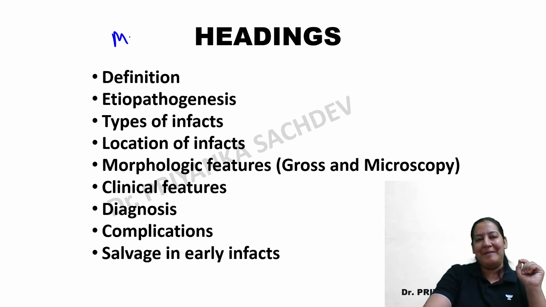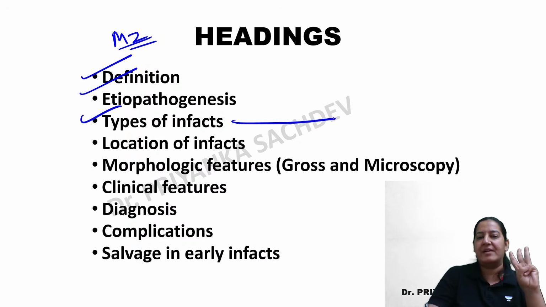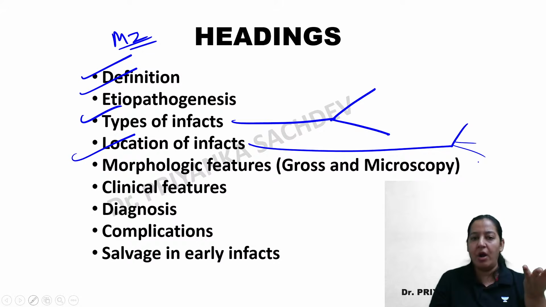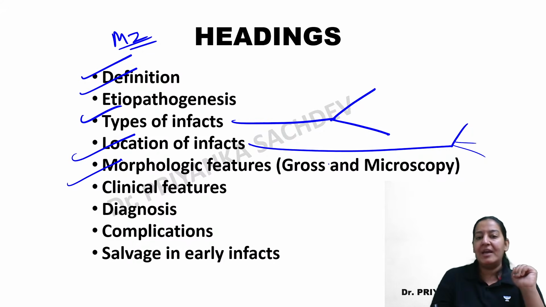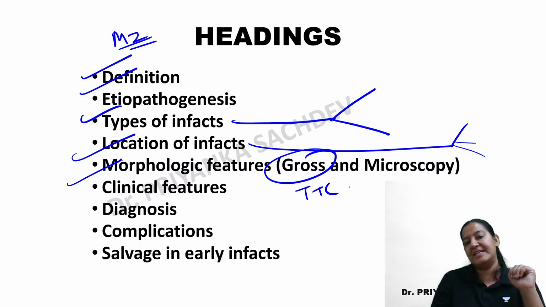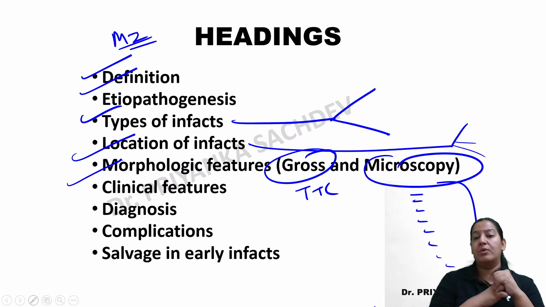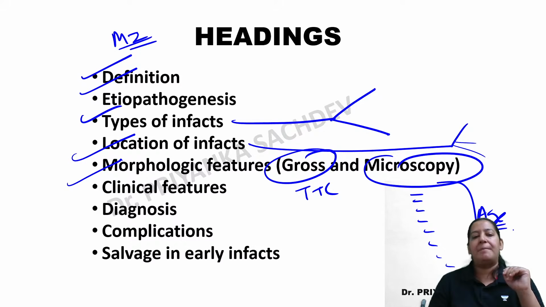I'm teaching you MI. Till now, we have learned the definition, etiopathogenesis, the two types of infarcts, subendocardial and transmural. The location of the infarct, depending on the wall, depending on the artery. Morphology. In the gross, we have learned the importance of TTC dye, tetraphenyl tetrazolium dye. In the microscopy, we have seen the 10 time zones and the relevance of each time zone. We have found the age of the infarct depending on the microscopy.